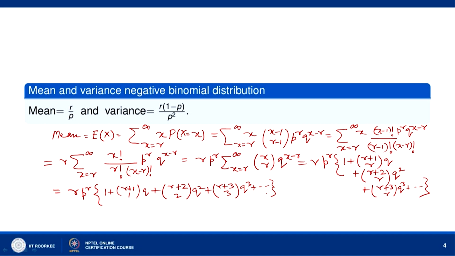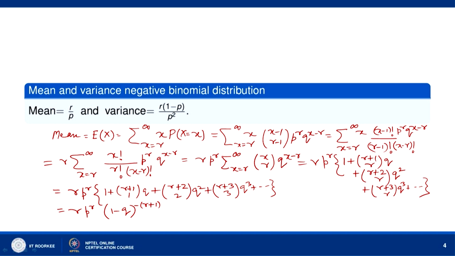Now, this is nothing but r times p to the power r, 1 minus q to the power minus r plus 1. This is the binomial series for the expression 1 minus q to the power minus r plus 1.